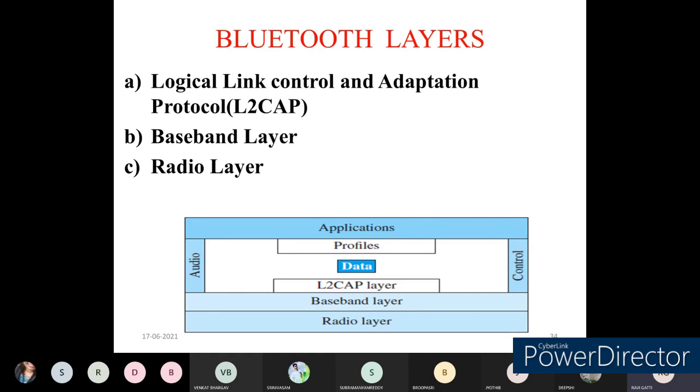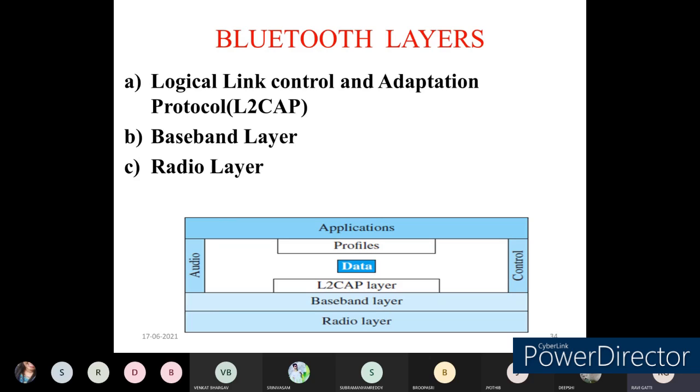Therefore we need special provisions for data transmission, and that will be governed by the baseband layer. This baseband layer handles how data will be created, and the data that has been created has to be transmitted from one device to another with a conversion: logical zeros and binary ones have to be converted into signaling mechanisms. The power level of those signaling mechanisms will also be set by this baseband layer.